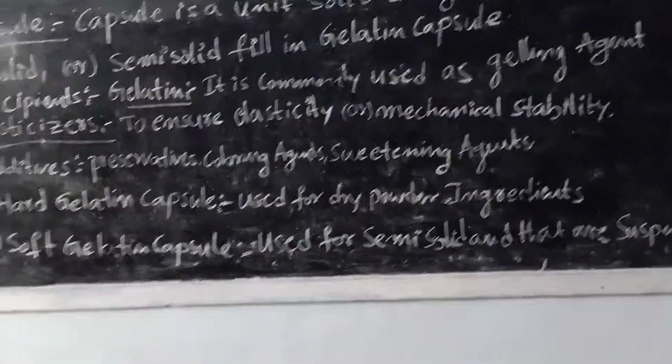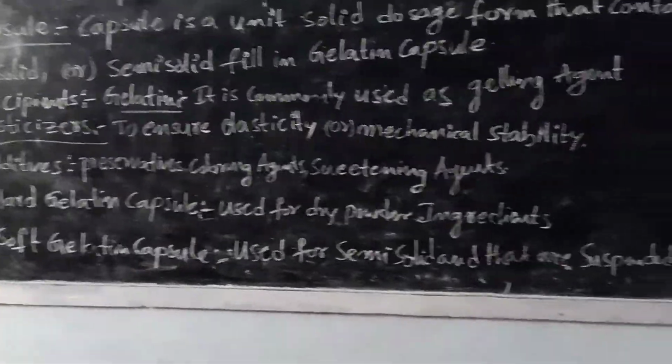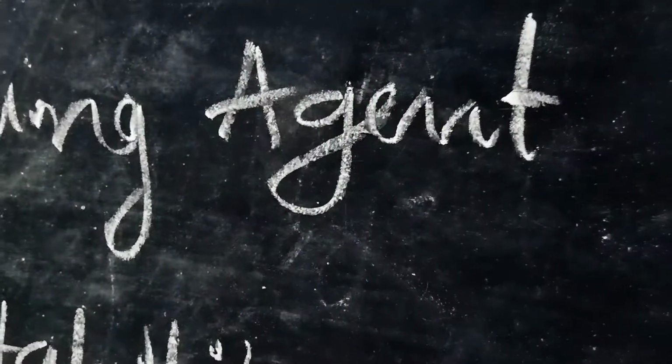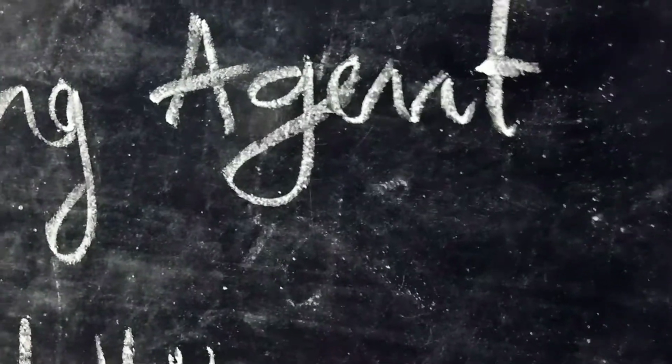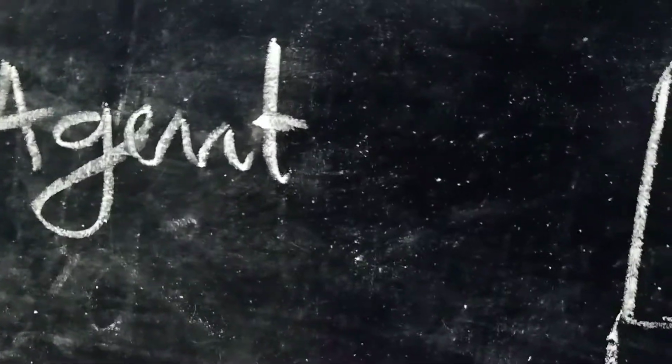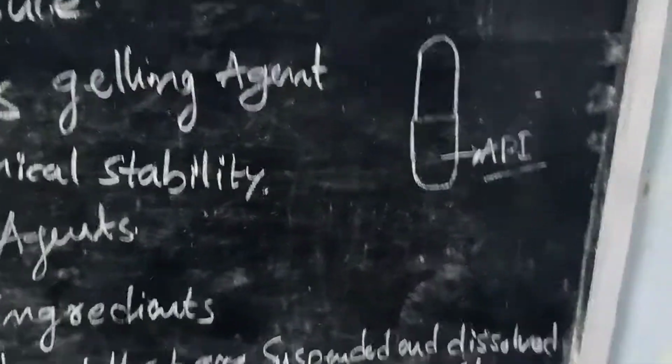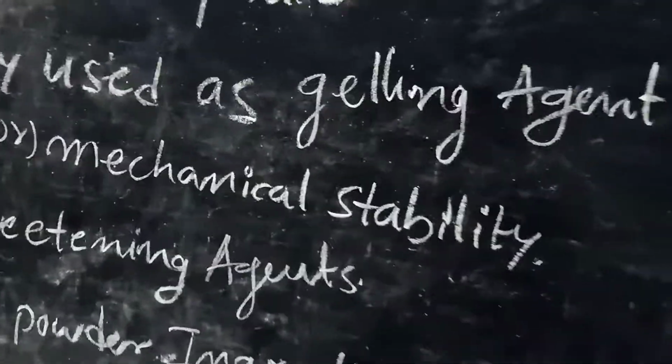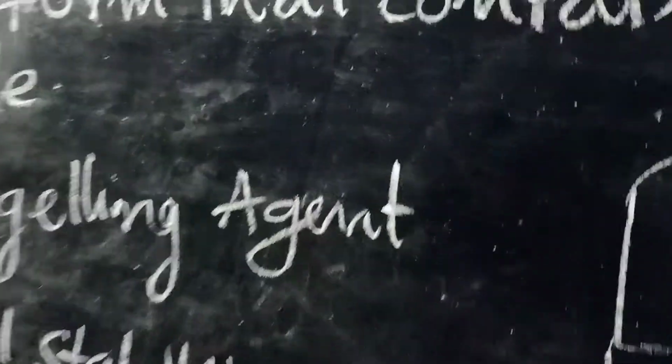The hard gelatin capsule has 2 parts, one is the cap and another one is the shell. The structure of the capsule is half conical, containing the active pharmaceutical ingredient, the medicament, which gives optimum effects and minimum adverse effects. This is a cap and this is a shell.